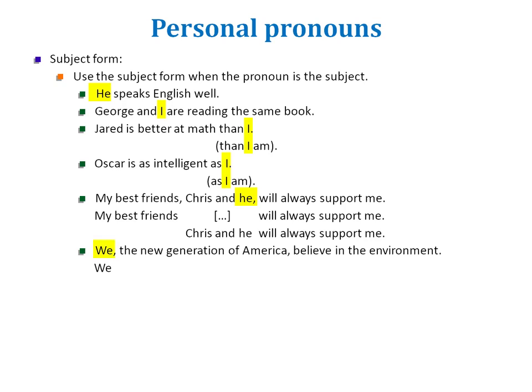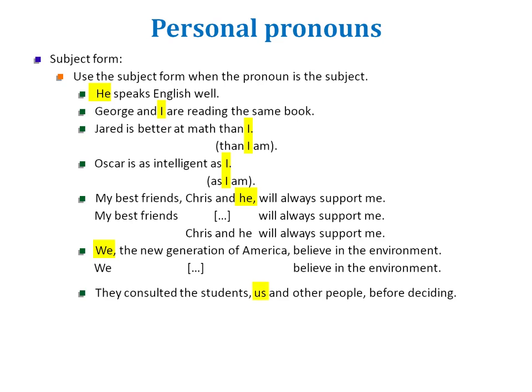We, the new generation of America, believe in the environment. We say we because the new generation of America cuts the subject we from the verb believe. It's we believe in the environment. And what is between commas means the same thing as we, the subject. And the words between commas take the same function as the words they replace. If they replace the subject, the words between commas play the same role, so they take the subject form. Likewise, if they replace an object, they take the object form.